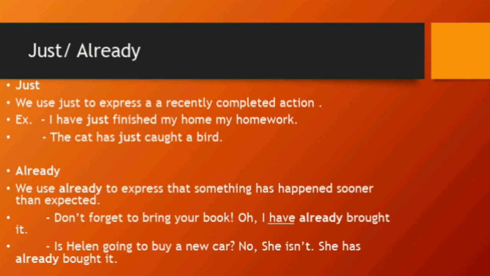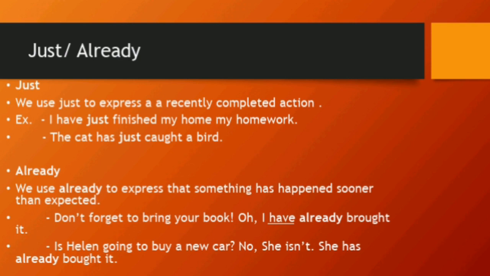In the first example, we have the subject, the cat. Later, we are going to use the auxiliary has. After that, we are going to use just. And last, we have the main verb in past participle, that is caught. In the second sentence, we have I, that is the subject, have, that is the auxiliary that we use in present perfect. Later we are going to use just, and after that we have the main verb finish in past participle.